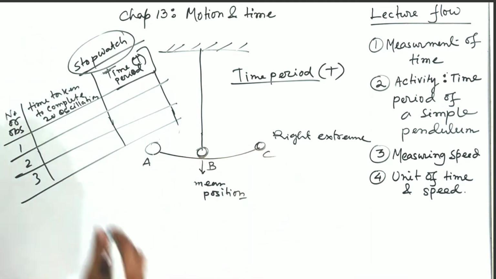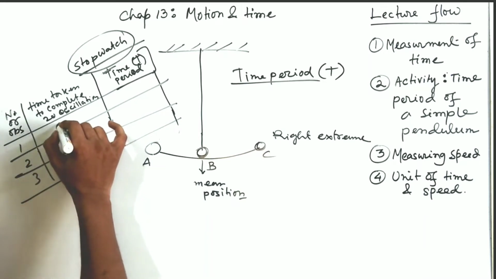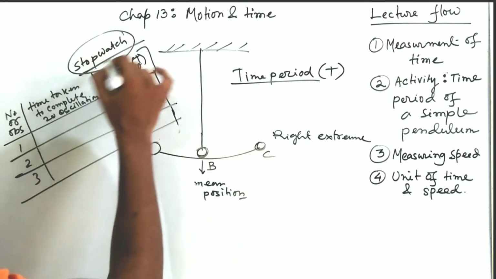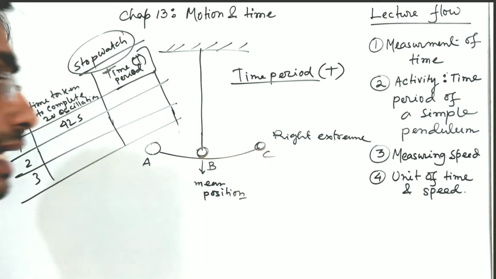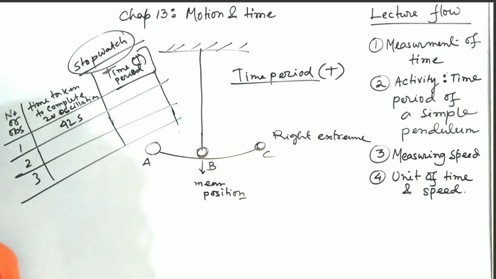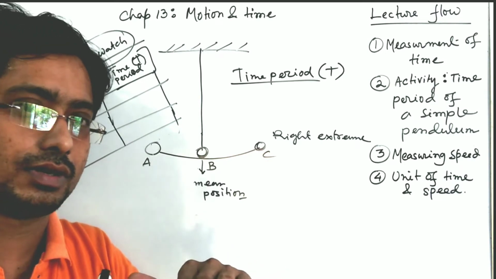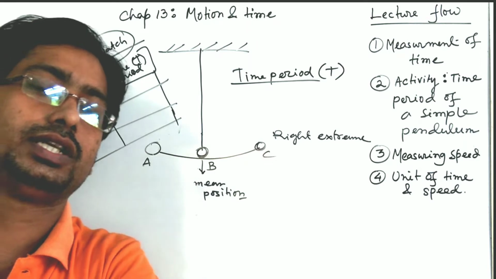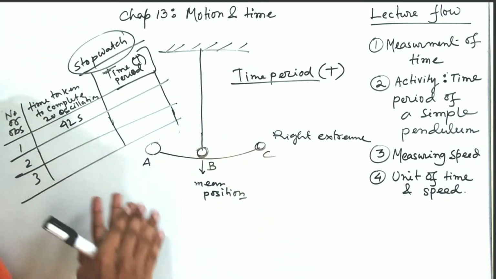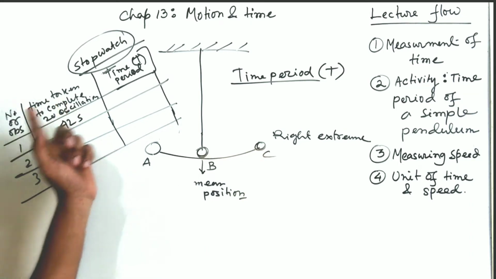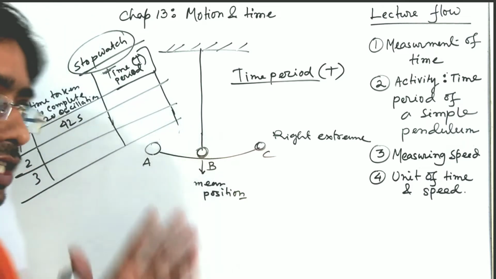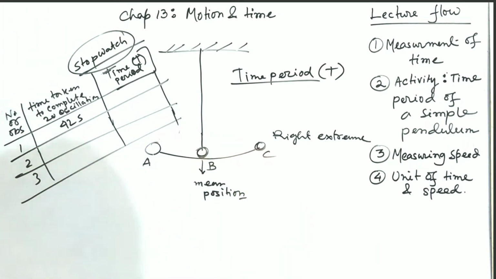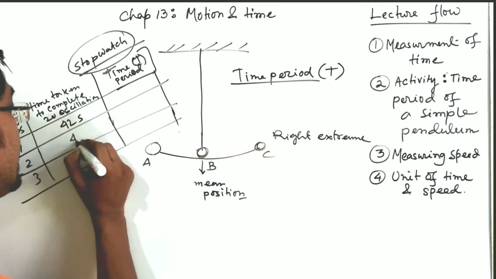Suppose after 20 oscillations, you have seen the total time measured by your stopwatch, that is 42 seconds. Suppose we have written that. Again, we have to take the second set of data. Suppose we have grouped our students into 3 groups. The first group executed the activity and found the time taken to complete 20 oscillations is 42 seconds. The second group will come later and execute the experiment. After that, suppose they found 40 seconds.